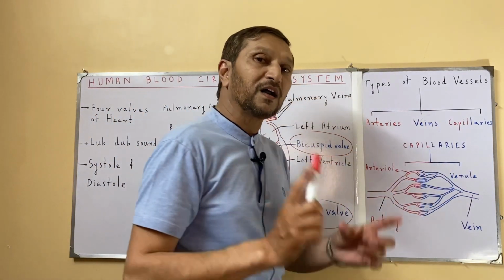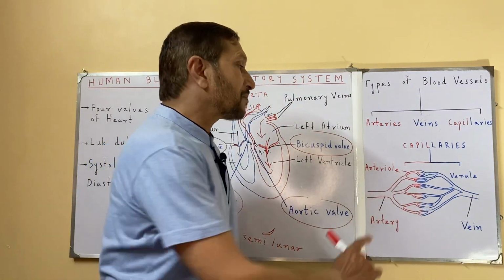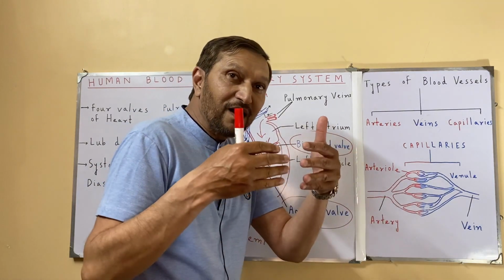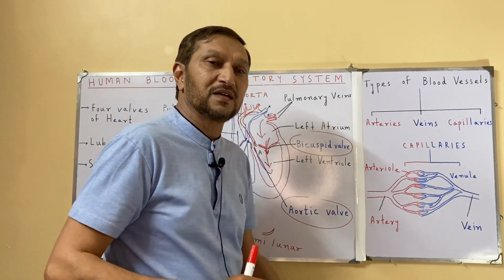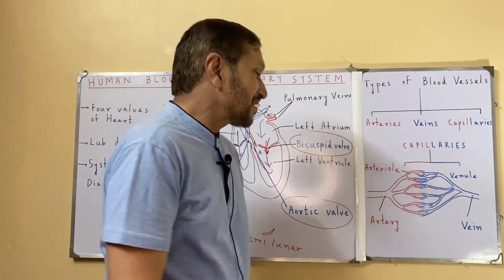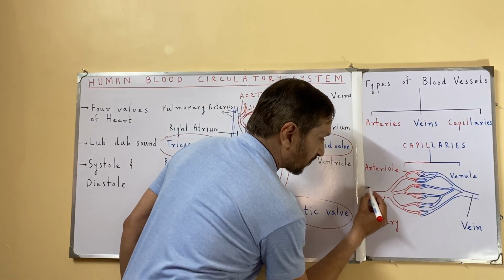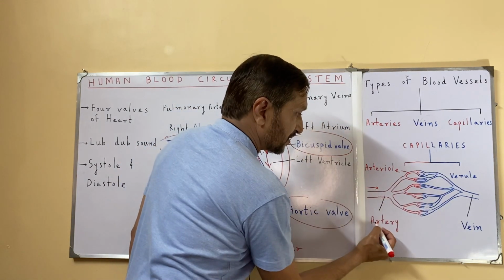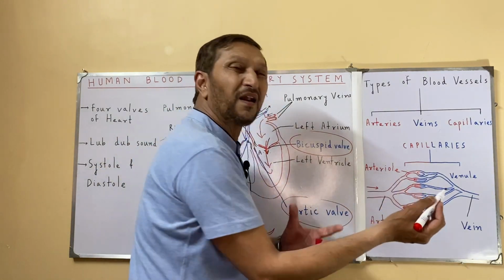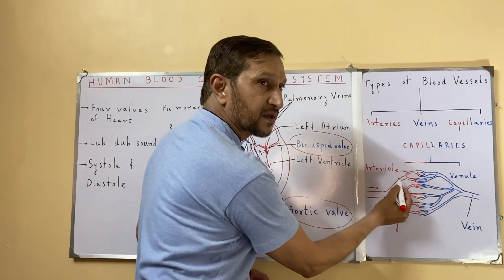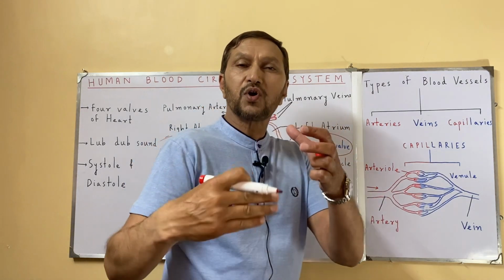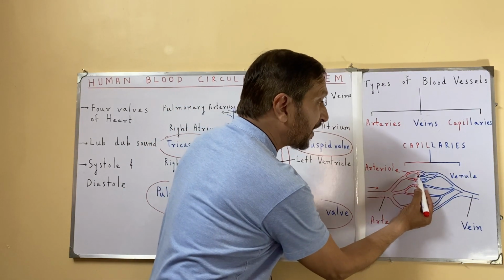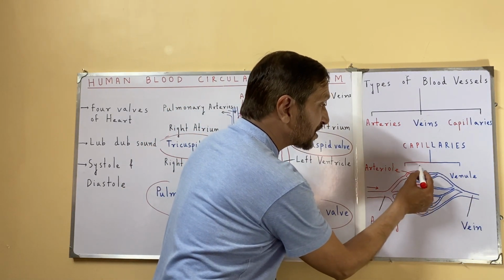And the capillaries are the blood vessels which are minute, microscopic, delicate. They are in between the arteries and the veins. Suppose this is an artery and this is the direction of the blood flow. So blood is flowing in the forward direction. When the artery divides, the small arteries are called arterioles, like we say book, booklet. Similarly artery, arteriole. And when arterioles divide, they finally form capillaries. So this region is showing the capillaries.